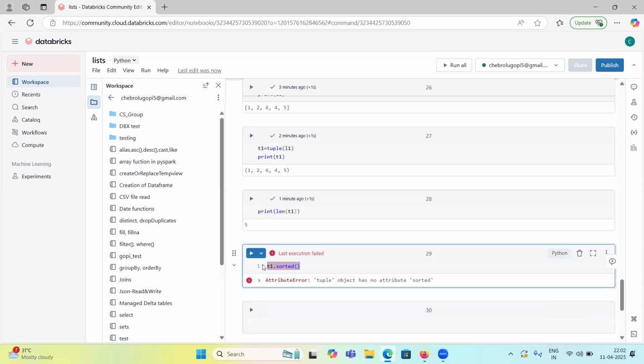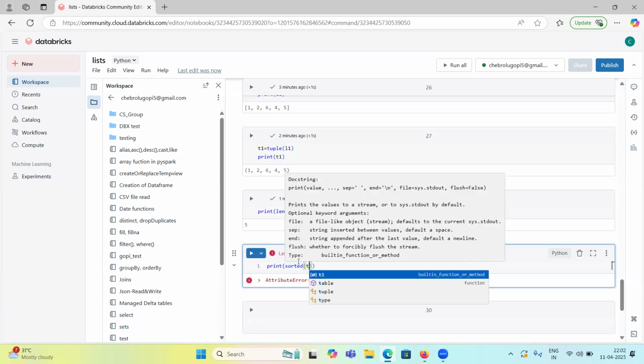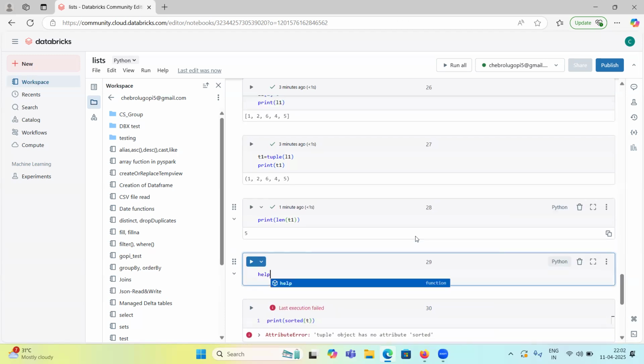Print sorted inside this one. So inside sorted we have to, okay, where is sorted? Wait guys, how can I get help on sorted?